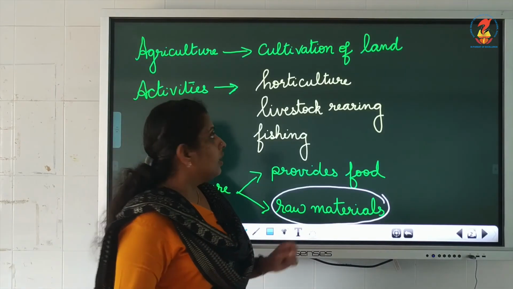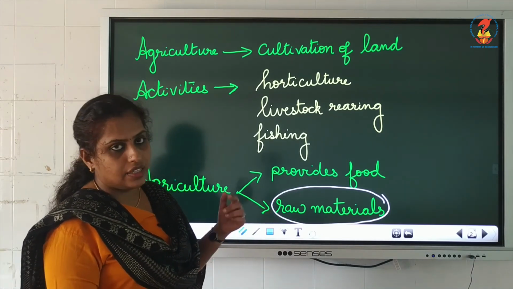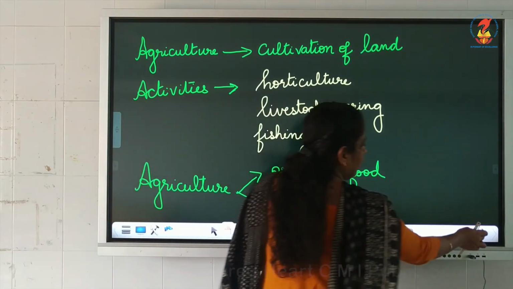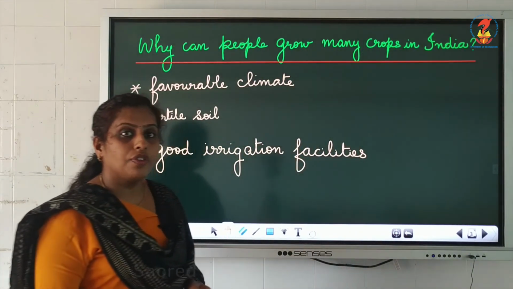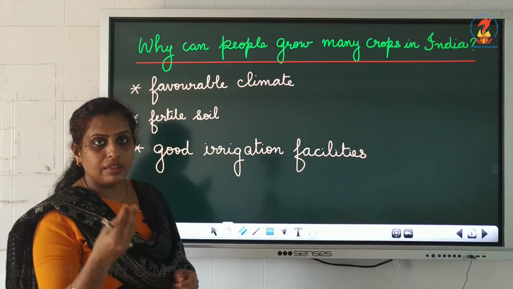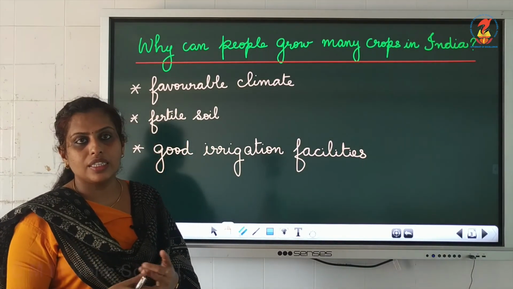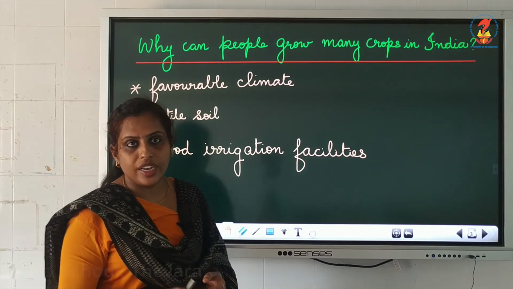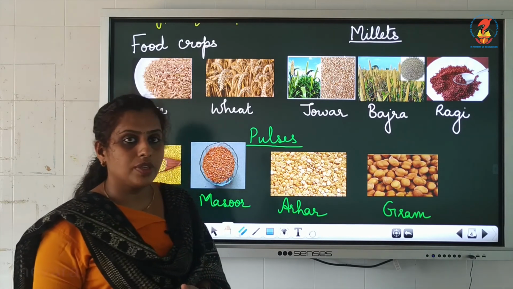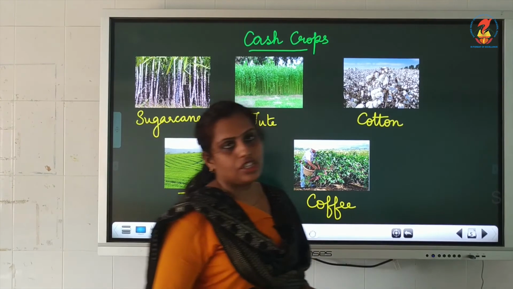So we covered what we mean by agriculture, what the different agricultural activities are, what agriculture provides us, and why different types of crops are grown in India. The reason we also learned. There are three main reasons: we have a favorable climate, a fertile soil and good irrigation facility. Then we learned the different types of crops we have, that is food crops and cash crops.